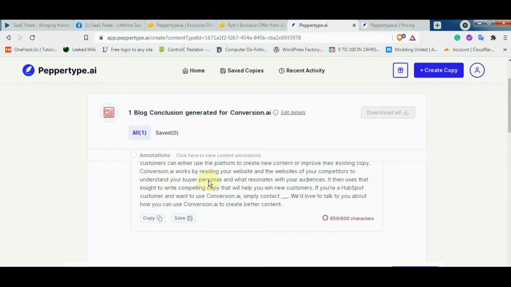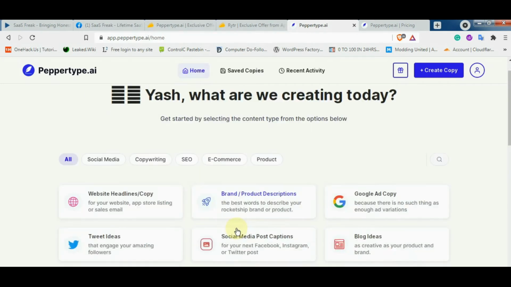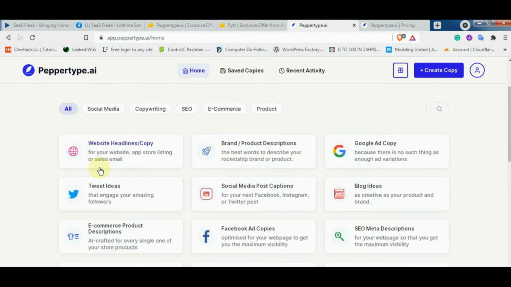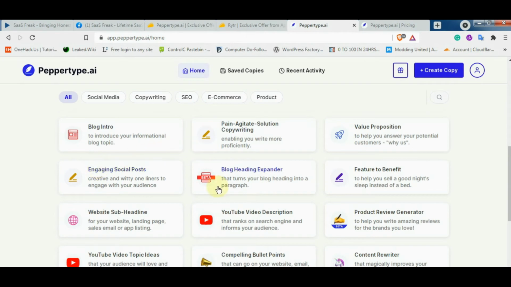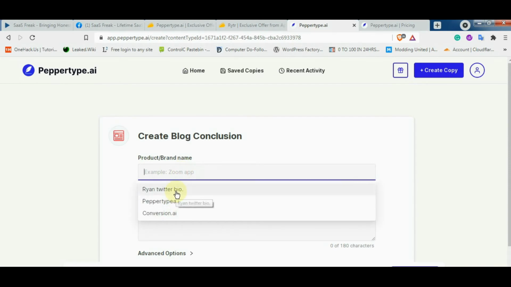So this doesn't look much impressive. This needs to be improved a bit, but I think it depends sometimes. Okay, so let's try it again and see if it gives us a much better output. Okay, let's just click create again.